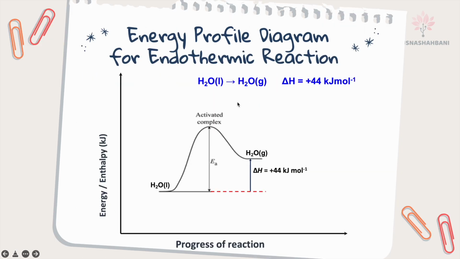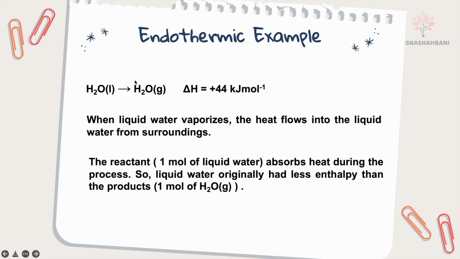As you can see here, for endothermic, the enthalpy of the reactant is less than the enthalpy of the product, because an endothermic reaction absorbs heat. So initially less heat, after that the product has more heat.